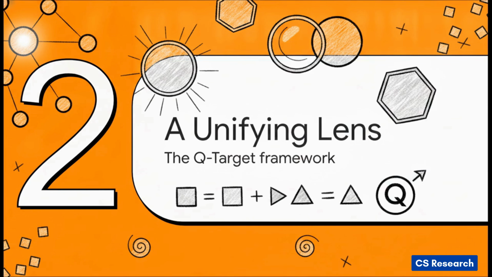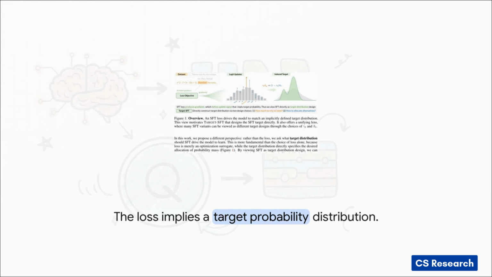Moving on to Section 2, a unifying lens. Let's introduce the Q-target framework. Now, let's take a really close look at this overview, because it completely reframes the entire training process. Usually, AI researchers obsess over the loss objective. That's the mathematical penalty function you see on the left side. But as this diagram points out, the loss is merely an optimization surrogate. What we really need to care about is on the far right, the induced target distribution. Instead of just looking at the loss in isolation, we absolutely must analyze the target at the token level. If a dataset token is noisy or ambiguous, the target shouldn't be a massive singular spike on one specific word. Instead, it should be a softer curve that allocates some probability to other valid alternatives.